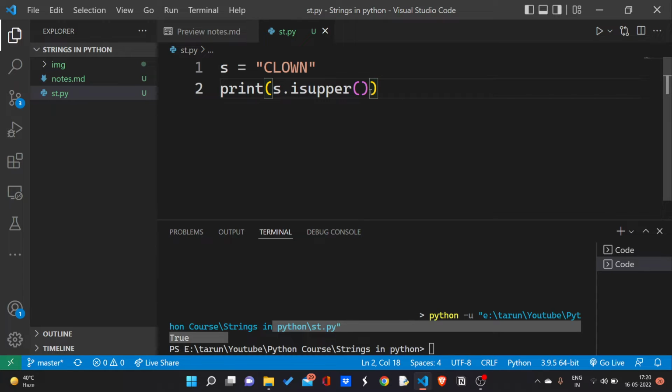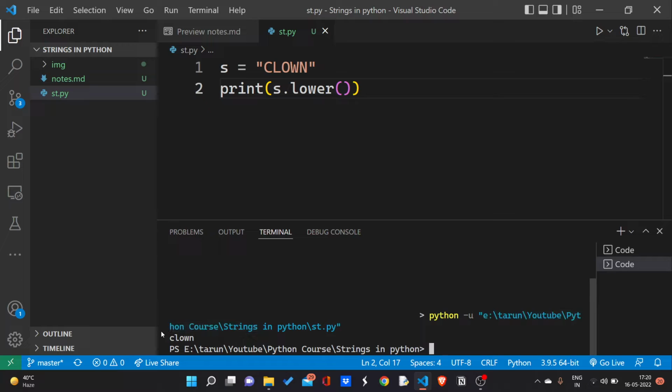If I want to convert a string into lowercase, like this string is in uppercase and I want to convert it into lowercase, there is a function called lower. This returns a new string in lowercase. As you can see, I am getting clown in lowercase as my output. It returns a new string with all lowercase alphabetic characters to my print function, and my print function printed it out on the output screen.